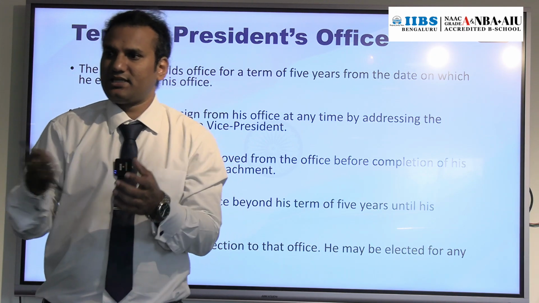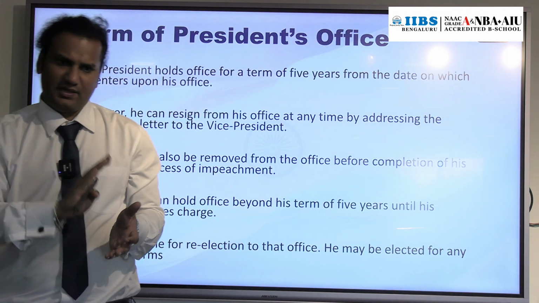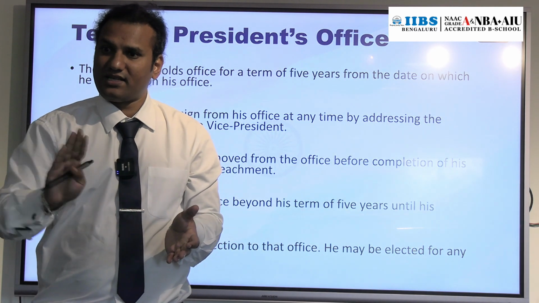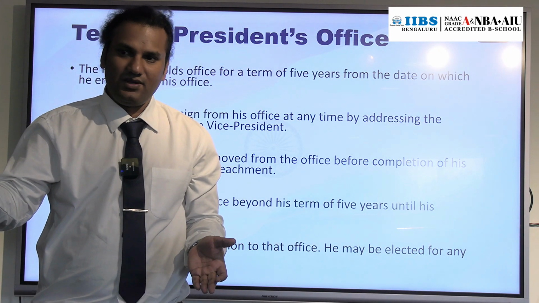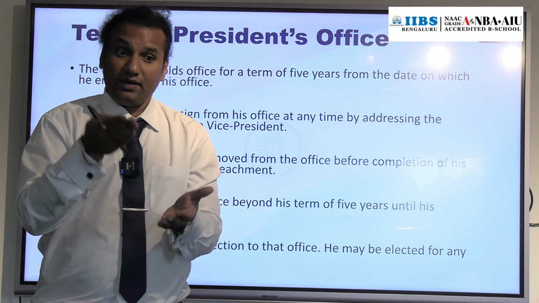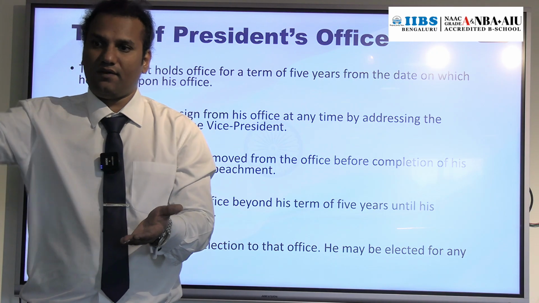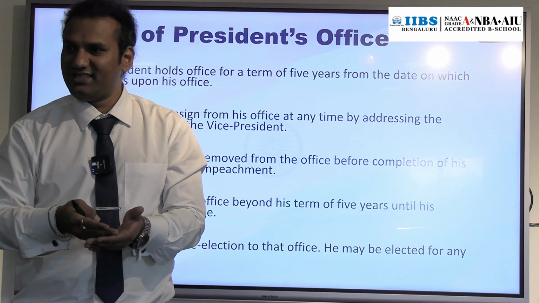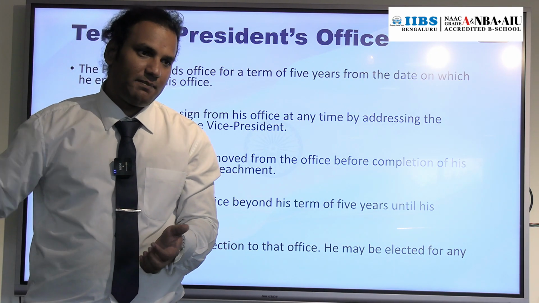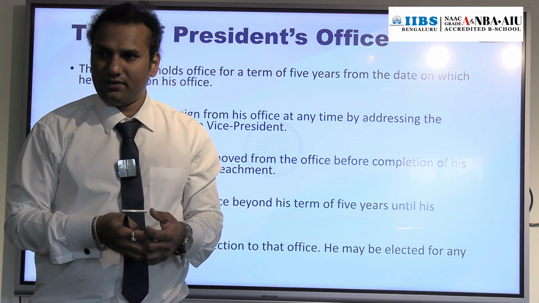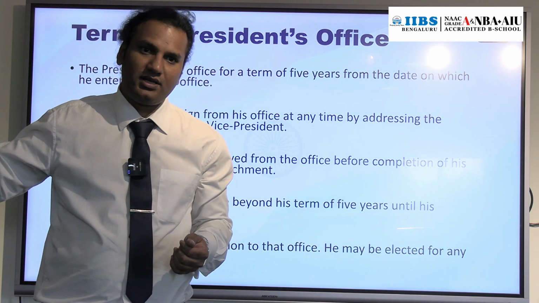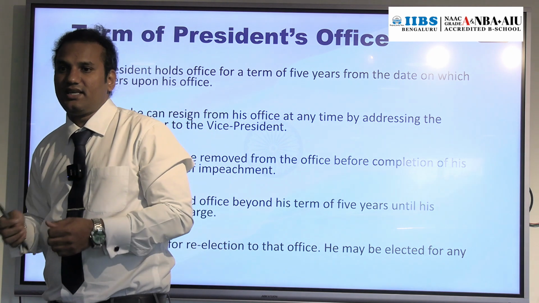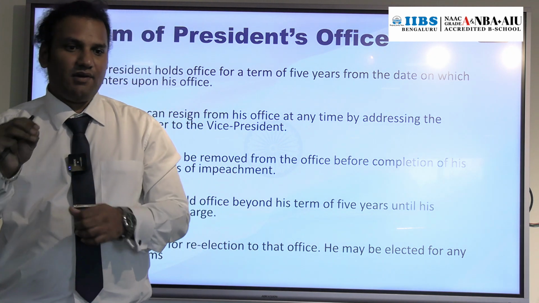Take an example. The election was conducted this year in the August month, and on August 31st the result was declared. So the tenure will not start from 1st September. The tenure will start when that person enters into the office of the President. Take an example: if that person took a gap of 20 days and joined the President's office on 20 September, then the tenure will start from 20 September. Now you understood? That is the meaning. So the tenure of the President is for how many years? 5 years.